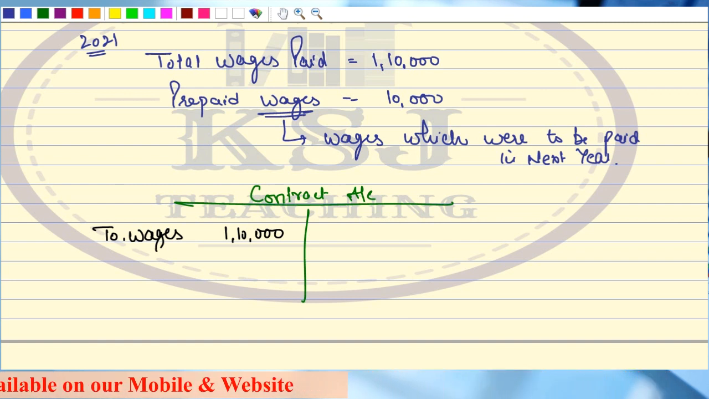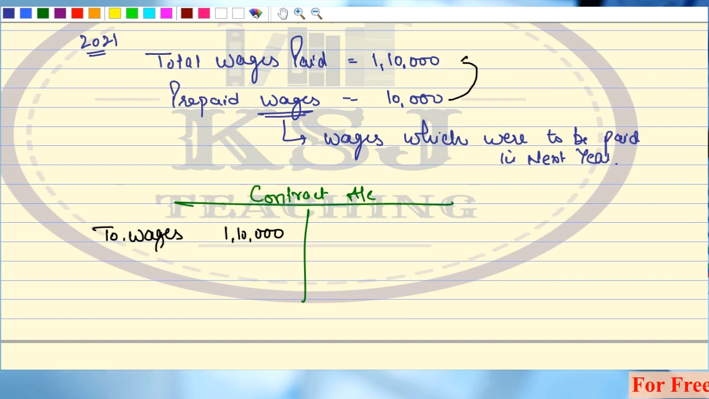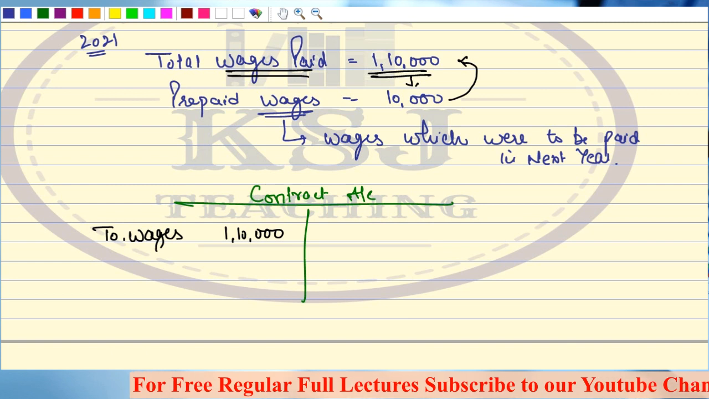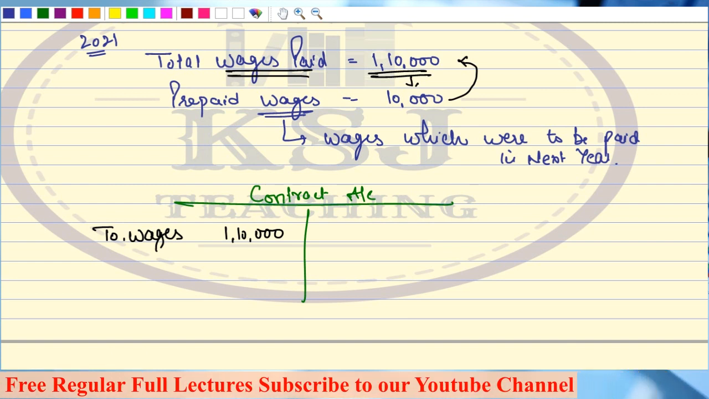Any adjustment to be done, sir? Or is it fine that I will book the complete 1,10,000? Now this 10,000 is included in this. This is the total wages paid, right? And out of this 1,10,000, 10,000 is my prepaid wages. That is the wages for the next year, right?